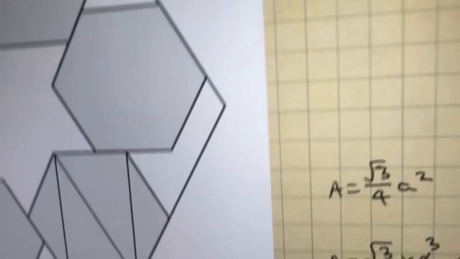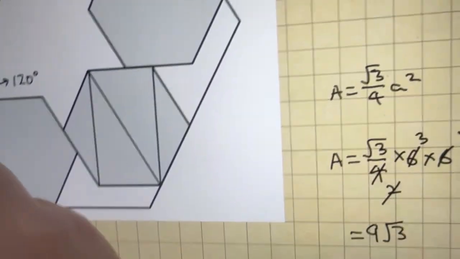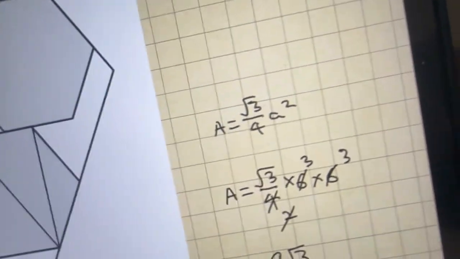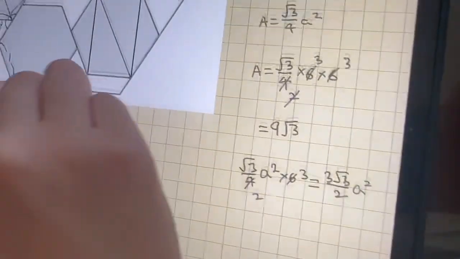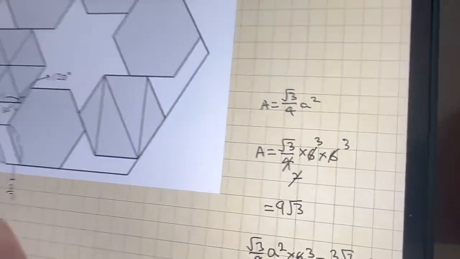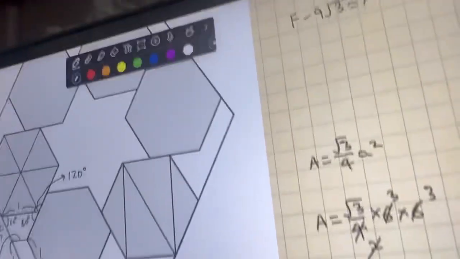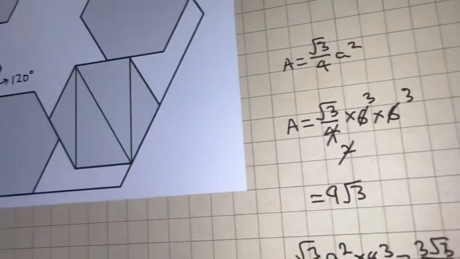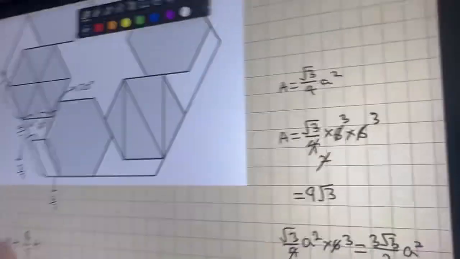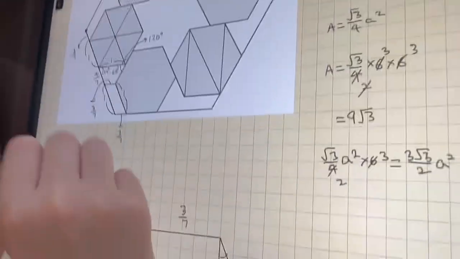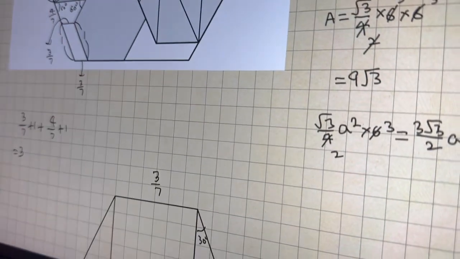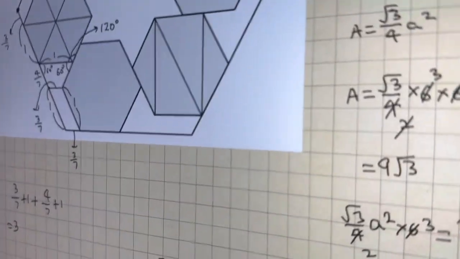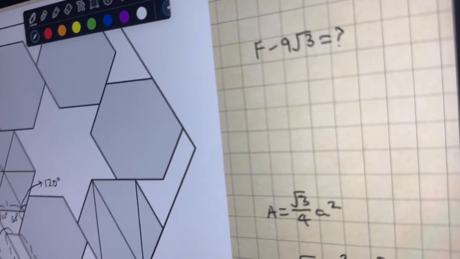Now you have to add these up. And don't get confused with this 3 over 7, as this is this length, even though I drew it here. So all you have to add is 3 over 7, 1, 4 over 7, and 1. So 3 over 7 plus 1 plus 4 over 7 plus 1. Now you can figure out that 1 plus 1 equals 2, and these two fractions equal 1, and then 2 plus 1 is 3. So now you know one side is 3.